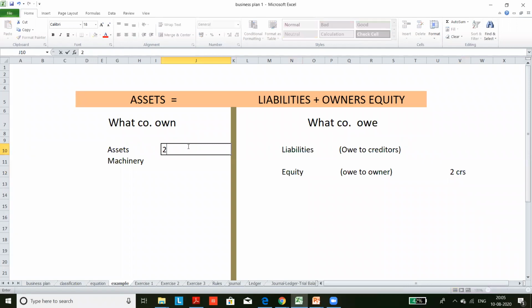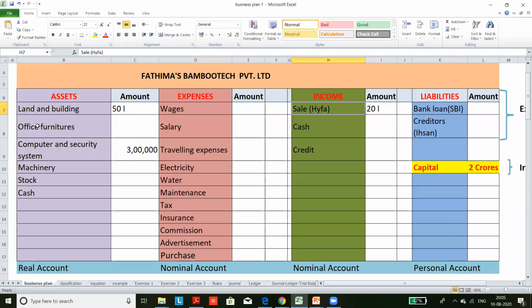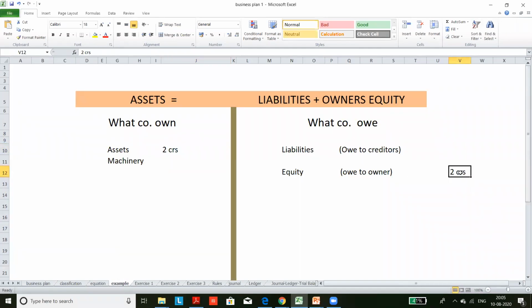Cash is also an asset. Cash and all other assets together come to 2 crores. Do you remember the assets? She purchased land and building, office furniture, computer, and the balance in cash. This is the position: with 2 crores rupees, the company purchased certain assets and the balance is in cash.